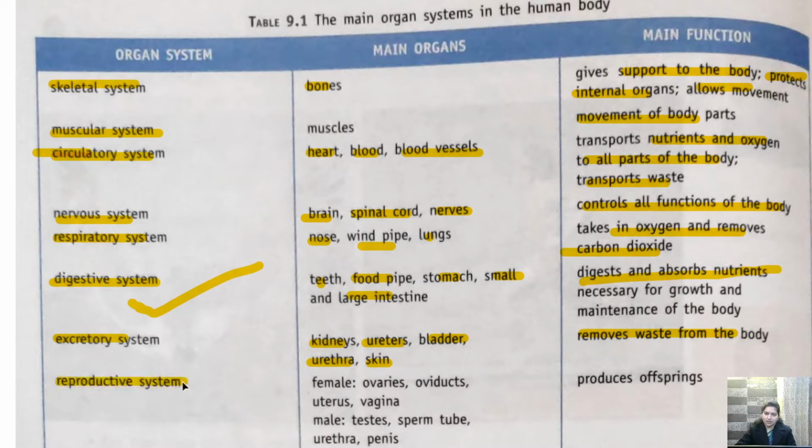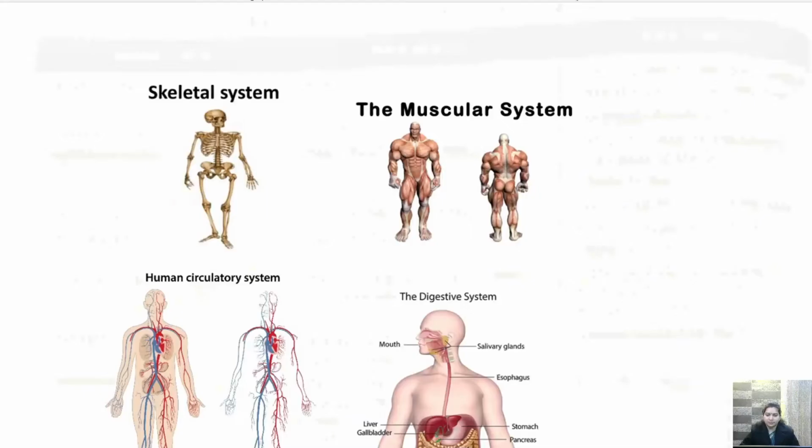Then we have reproductive system. Reproductive system is, children, different in case of male and it is different in case of female. So in female, we have ovaries, oviduct, uterus and vagina. Whereas in male, it is testis, sperm tube, urethra and penis. Okay? And it is required to produce the offspring. Offspring का मतलब होता है to give birth to the young one. Okay? So reproductive system is required for that. Let's see a few diagrams.